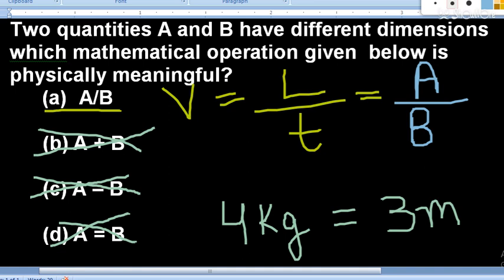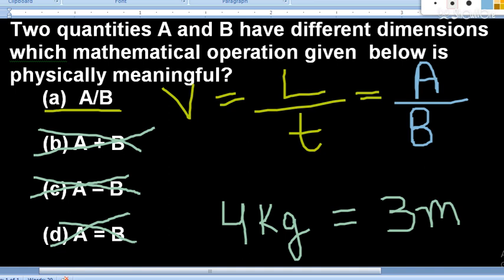So if the two physical quantities have different dimensions, then they cannot be added, they cannot be subtracted, they cannot be equated, but they can be multiplied or they can be divided. Students, note down this point please.